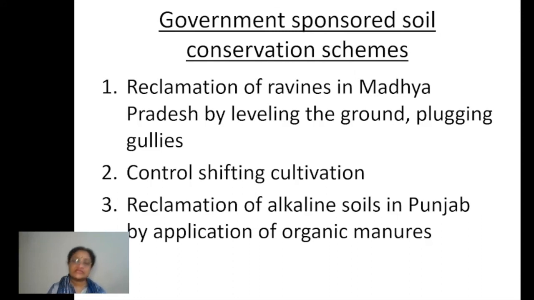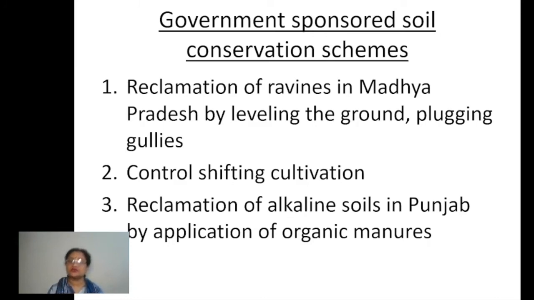Clear? Another step which has been taken is in the Punjab and Haryana region, where at several places alkaline soils are seen, right? These alkaline soils are again brought under cultivation by using several organic manures, which further increase the fertility of the soil, right?